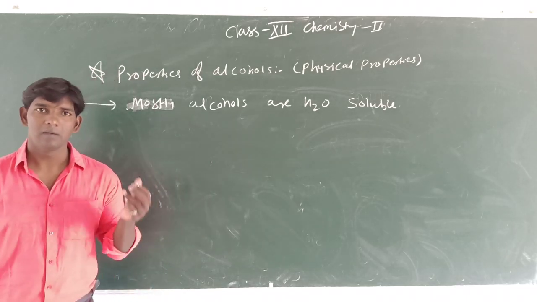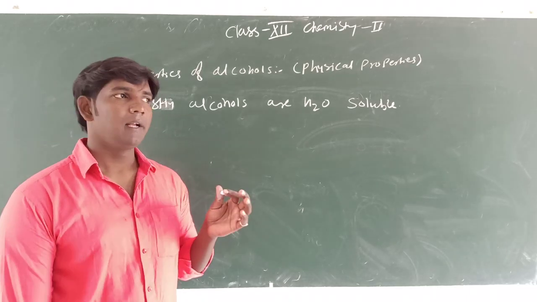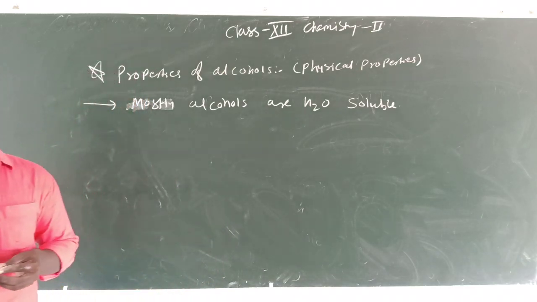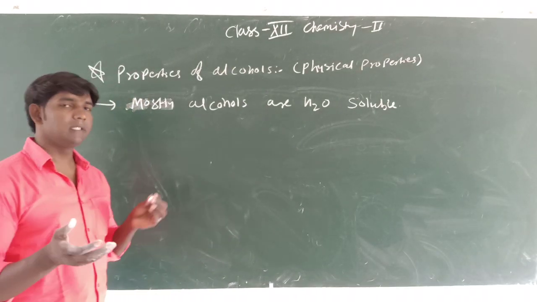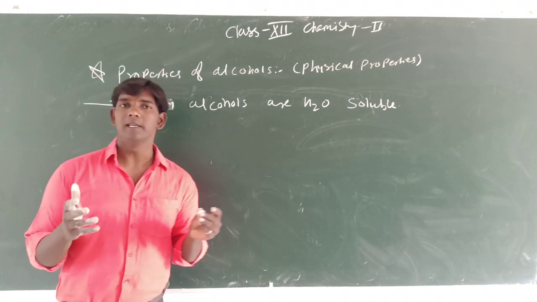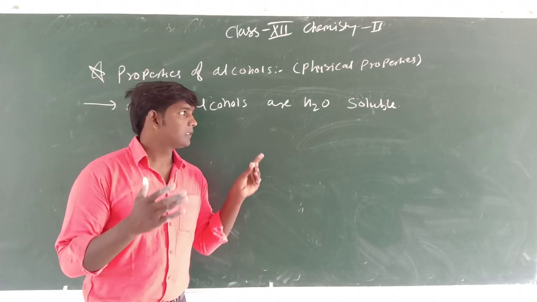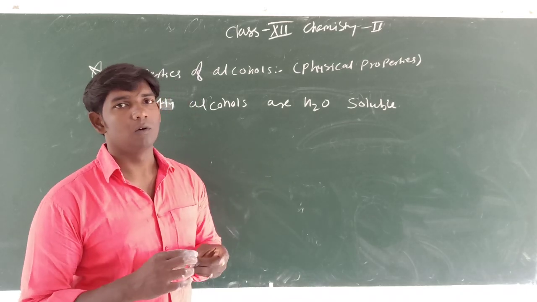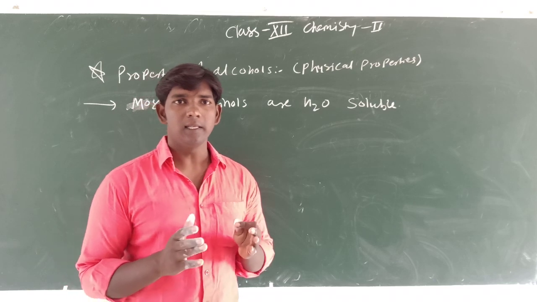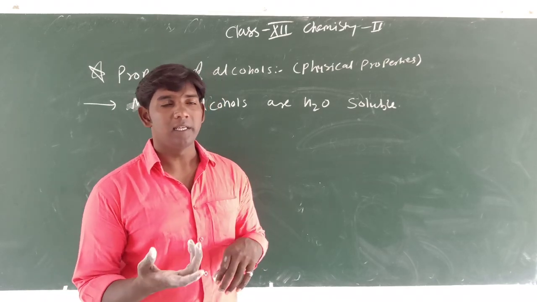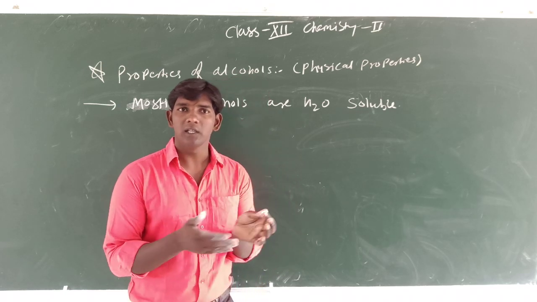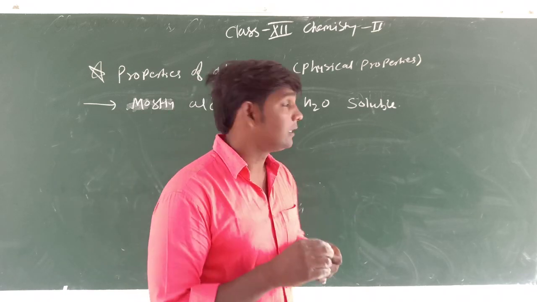Ethanol is also water soluble. Methanol is also water soluble because of hydrogen bonding. Okay, they form hydrogen bonding with water. If you take propanol, this is also water soluble, and I taught this many times. This isopropyl alcohol, which is called rubbing alcohol, is used in the sanitizer. Our sanitizer is nothing but the hand sanitizer. We have some moisture and they dissolve in it.